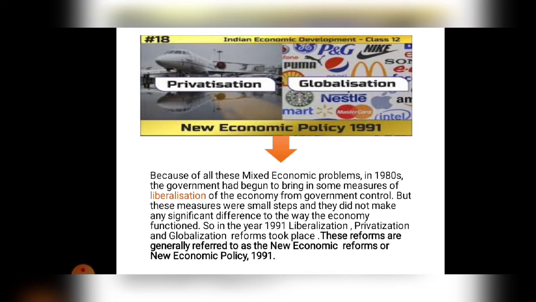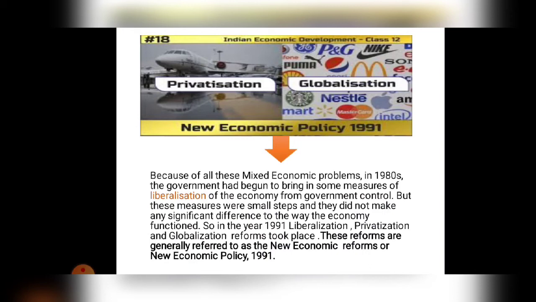So to overcome all these problems, the government has taken new reforms. Because of all these mixed economic problems in the 1980s, the government had begun to bring in some measures of liberalization of the economy from government control. So in the 1980s the government tried to liberalize business, but what happened again? These measures were small steps and they did not make any significant difference to the way the economy functioned.